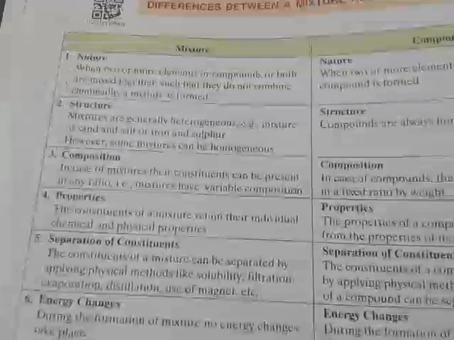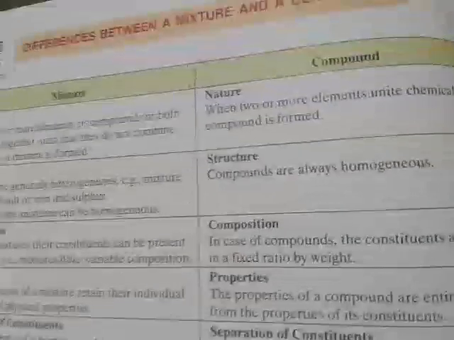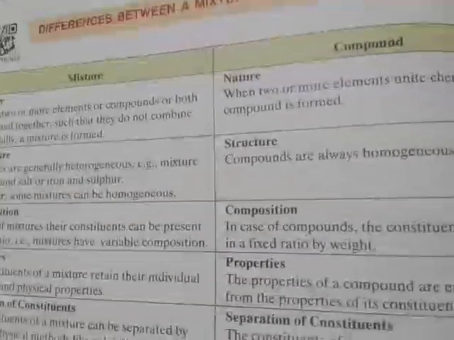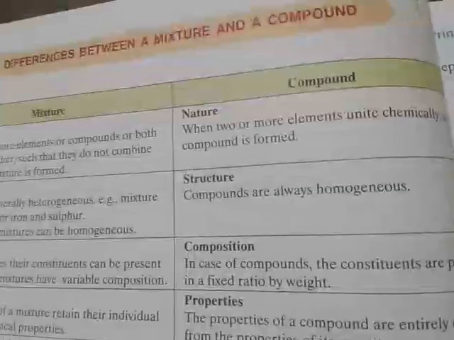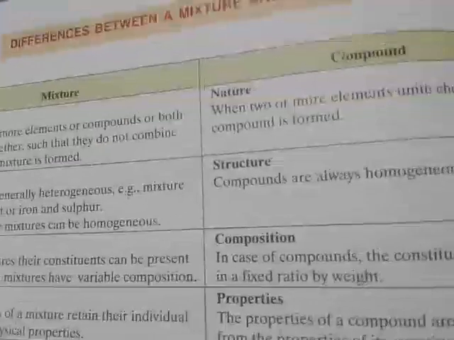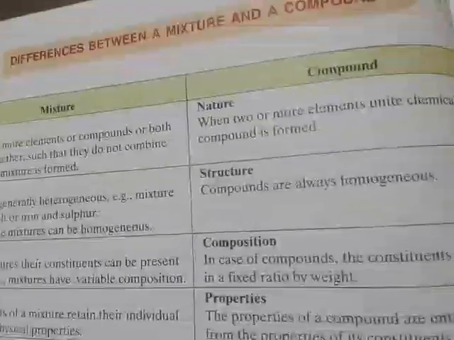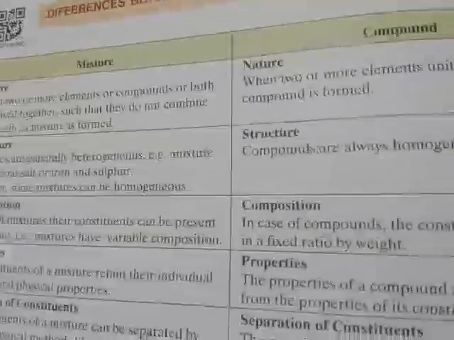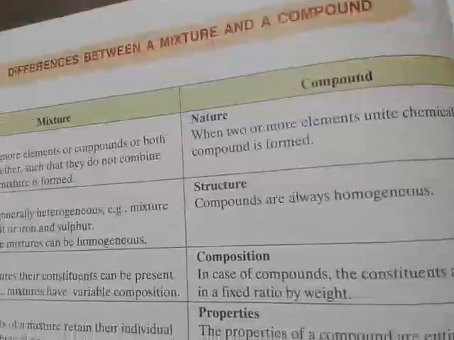Now we'll study the difference between mixtures and a compound. Whatever we have learned earlier is the basic difference. In mixtures, 2 or more components are mixed. In case of compound, 2 components are mixed, but there should be fixed ratios, so we have to mention it in the difference between mixtures and compounds. In mixtures the composition can be anything, but in a compound a definite ratio should be there. Okay, separation technique: you can separate the mixtures physically, and you can separate the compound by chemical methods.